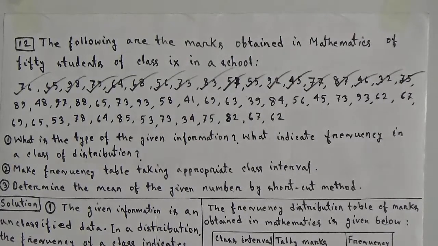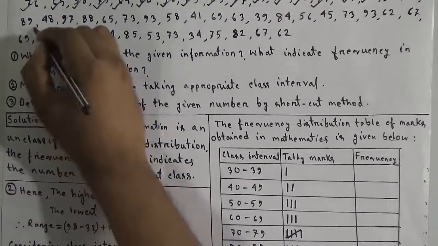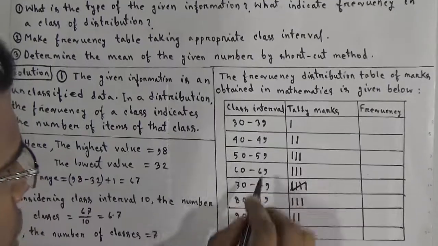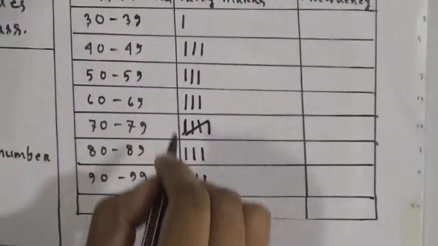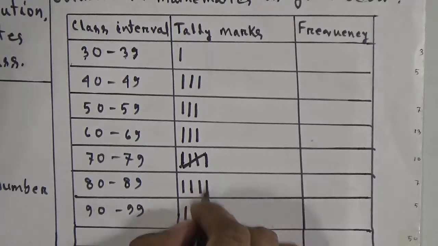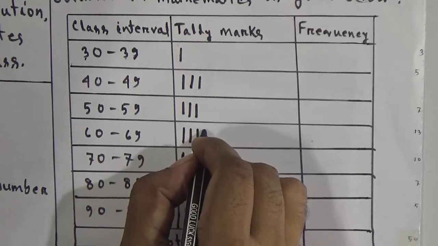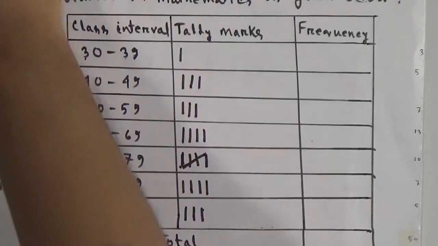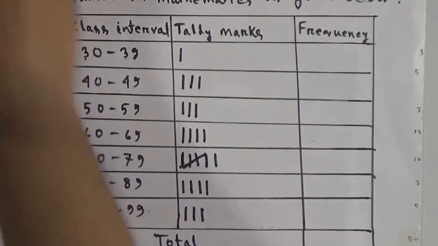Now our next number is 89. We have to put 89 here. Now 48, here we will write 48. Then 97, then 88, then 65. We have to write 65 here. Then 73, then 93.